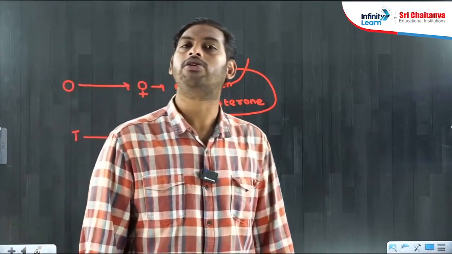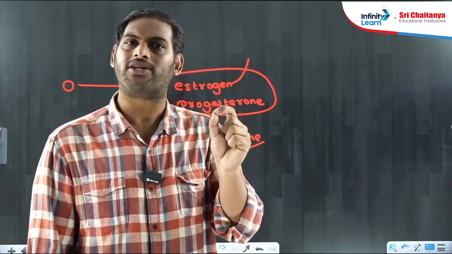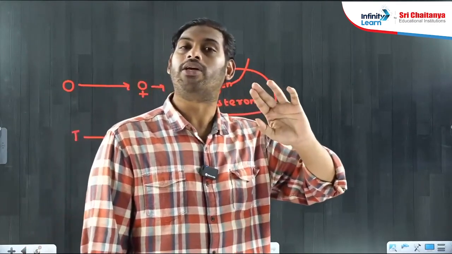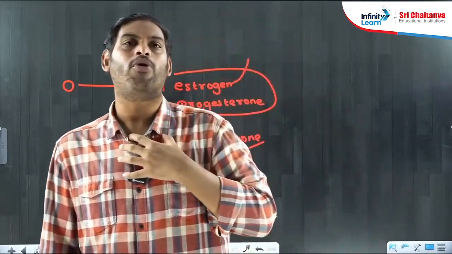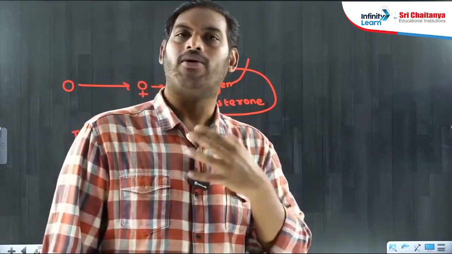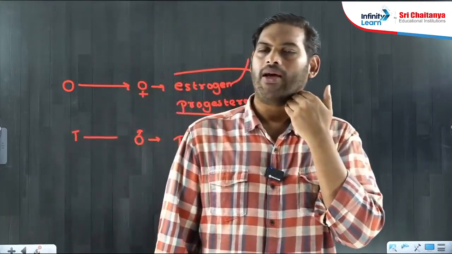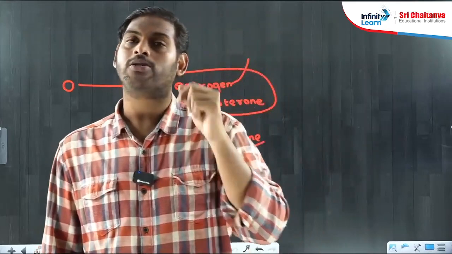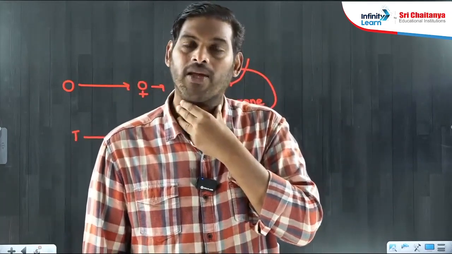Testosterone is responsible for male secondary sexual characters. Testosterone is responsible for growth of hair on chest, body, growth of hair on face, mustache and beard. And testosterone is responsible for increase in size of your larynx.